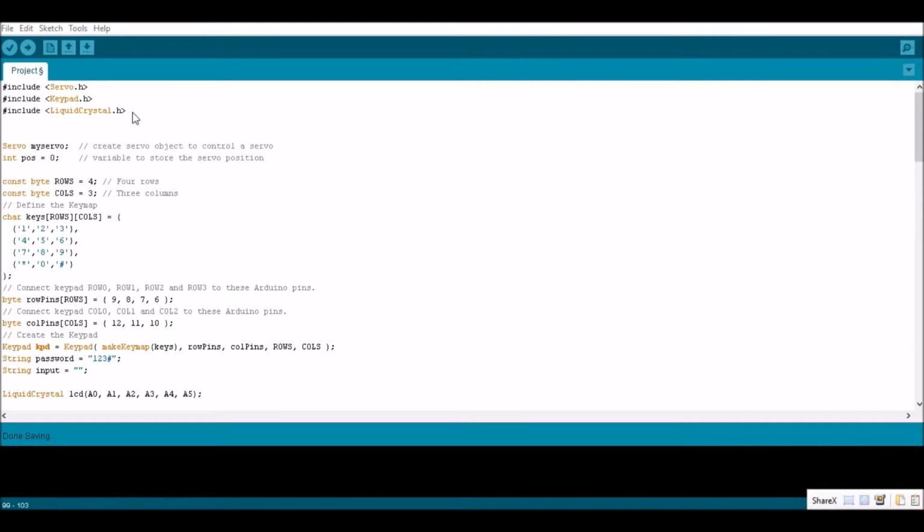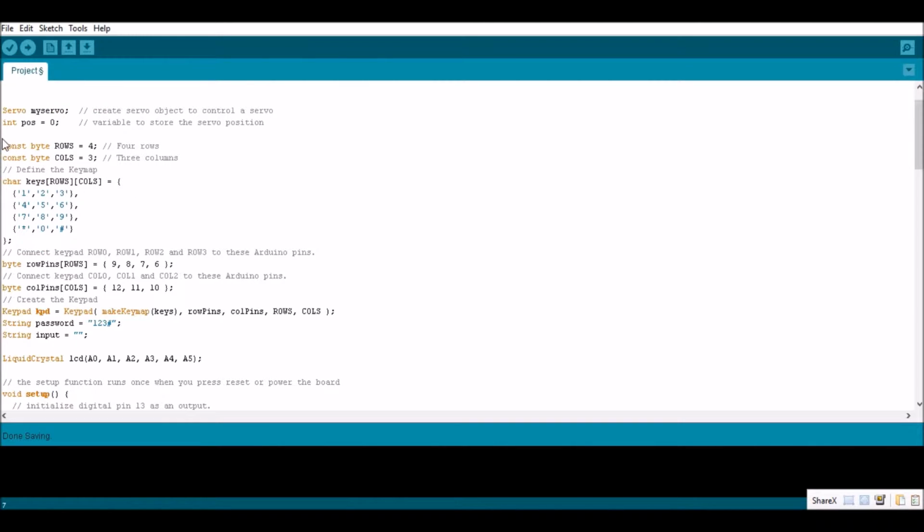We needed to include several libraries. We used the servo motor, keypad, and the LCD. First, we initialized the servo motor and set the angle of it to 0. Next, we initialized the keypad. We said that it had 4 rows and 3 columns, and we mapped the keys in the order of the keypad.